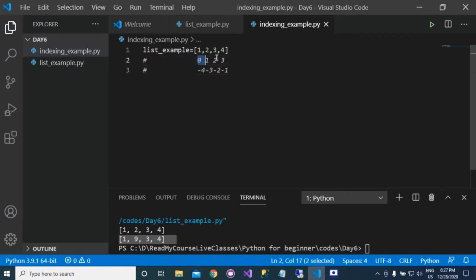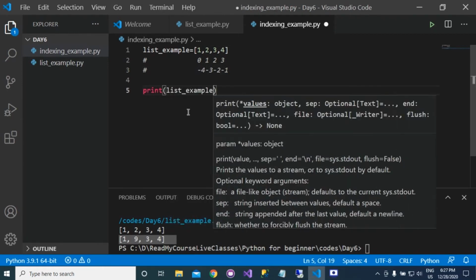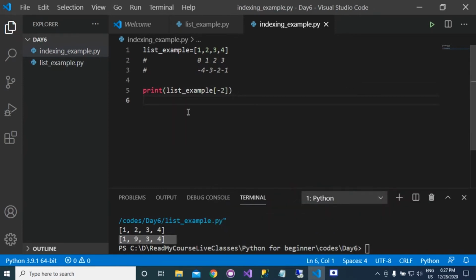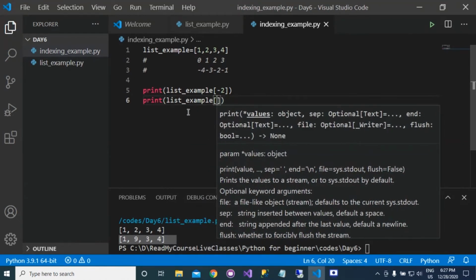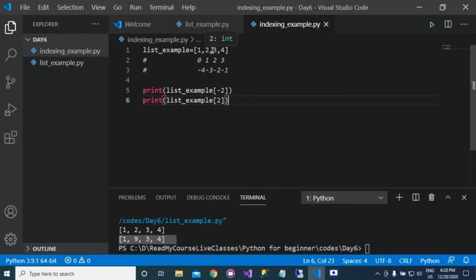Now, if you start from left to right indexing, then this is 0 place, this is 1 place, then this is 2 place. Similarly, if you move from right to left, then this is minus 1, this is minus 2 index. So, if I ask you what will be the value if I write print this example minus 2, can anybody answer? So the value at minus 2 is what?